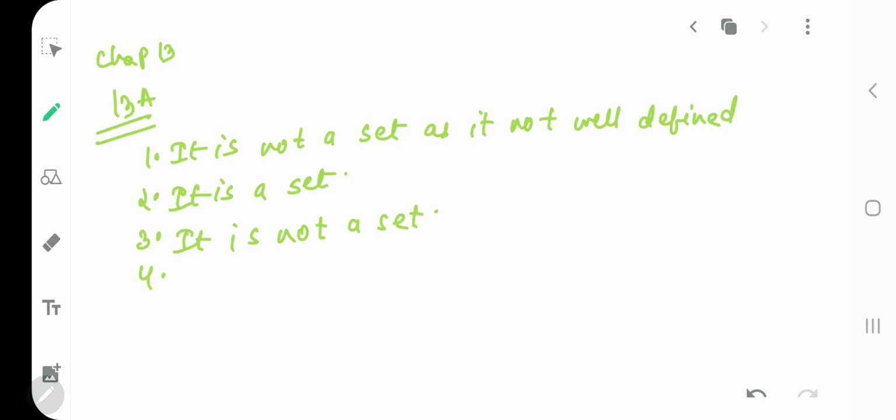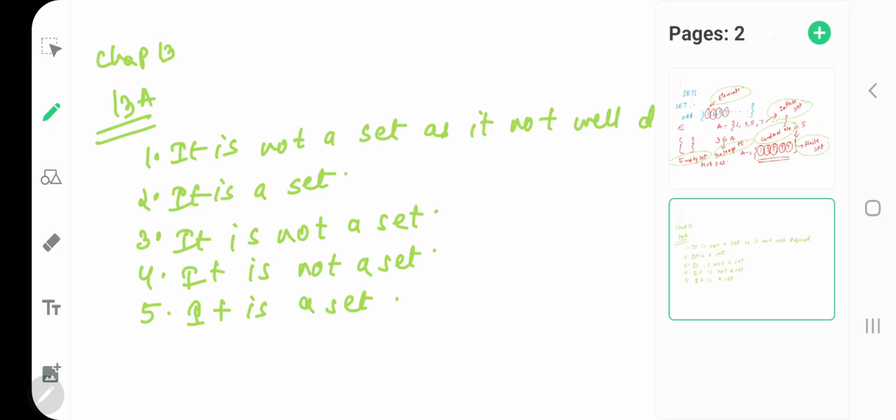Fourth, the collection of interesting books in your school library. Now, as per your interest, your interesting books will be different, my interesting books will be different. So again, we will say it is not a set because it is not well defined. Next is the collection of books in the library that are of your interest. You can make a set of your own interest. Yes, it is a set. Got my point clear? If it is only the books of your own interest, then we can make a set. Clear? Okay. Next we have question number 2.